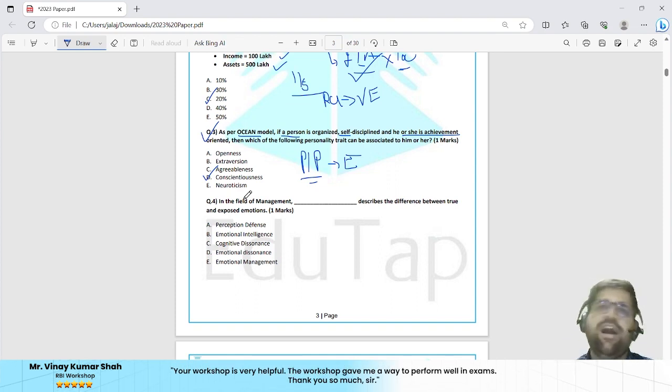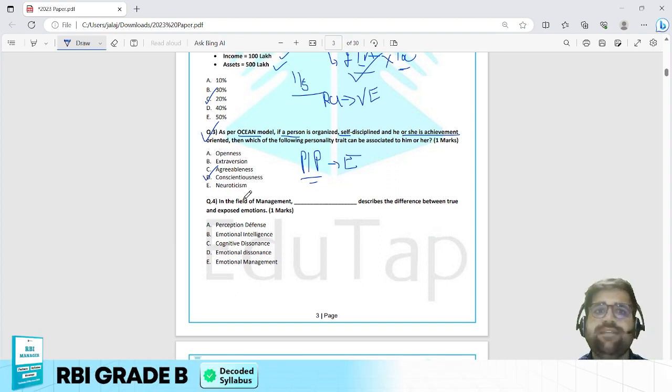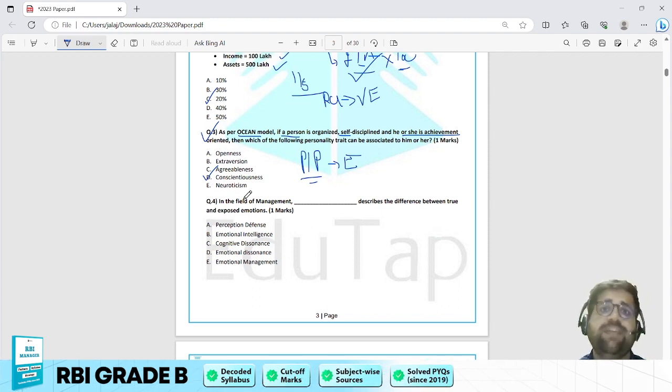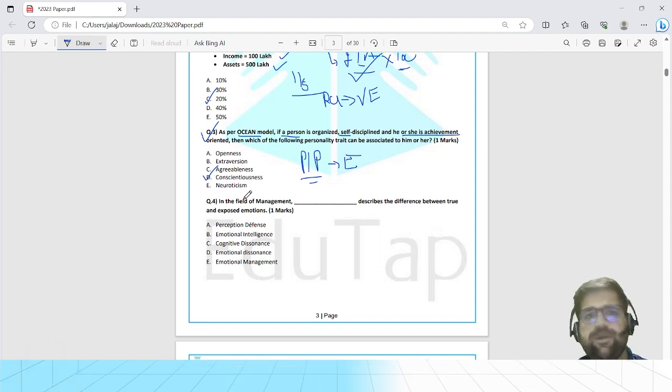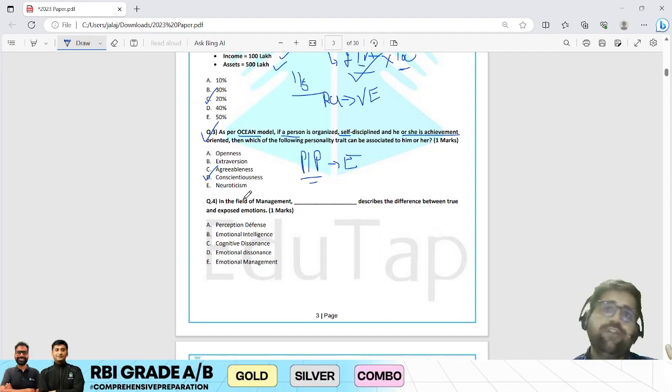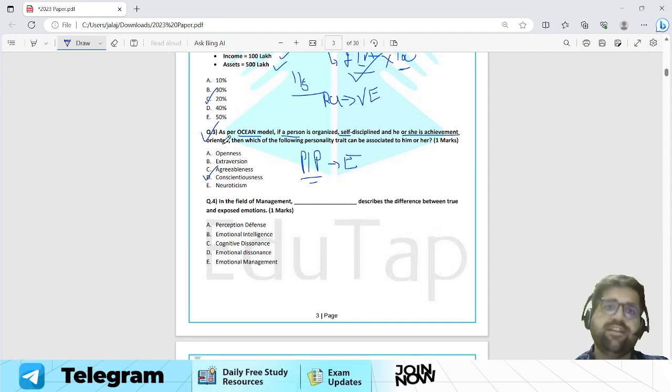In Ocean model, there are five traits: openness, conscientiousness, extraversion, agreeableness, and neuroticism. So it is a very easy question, nothing much to fuss about. Again, a cakewalk question if your concepts are clear, and this also can be solved in less than 20 seconds.